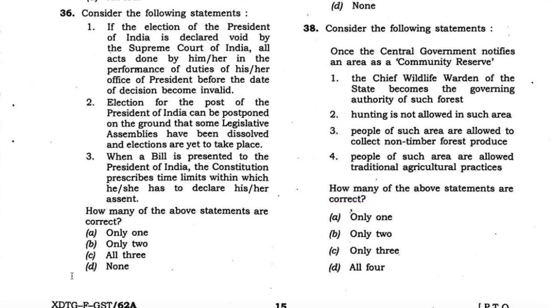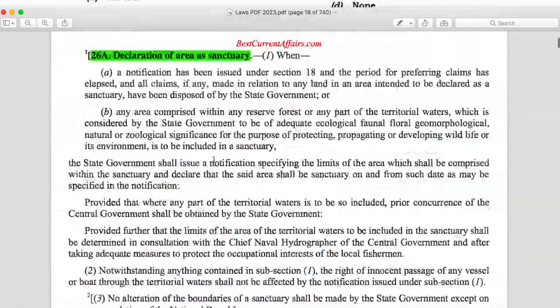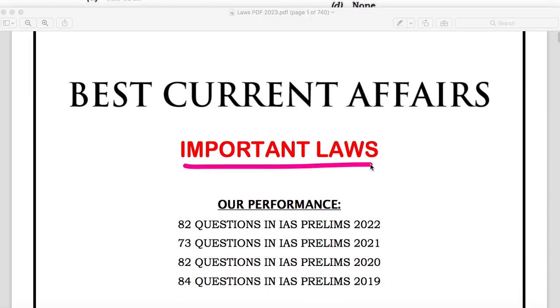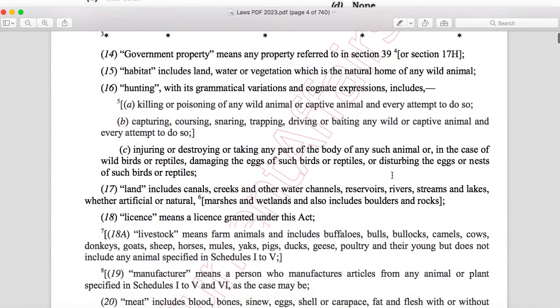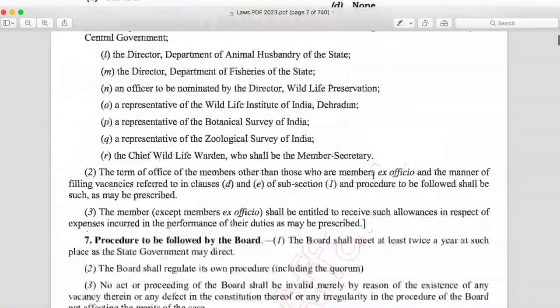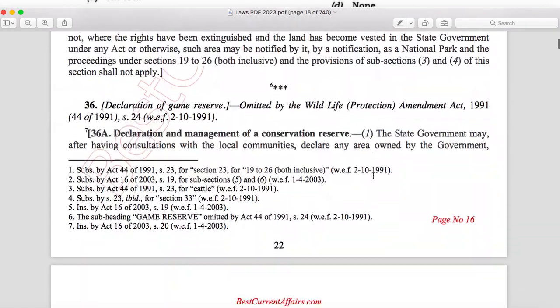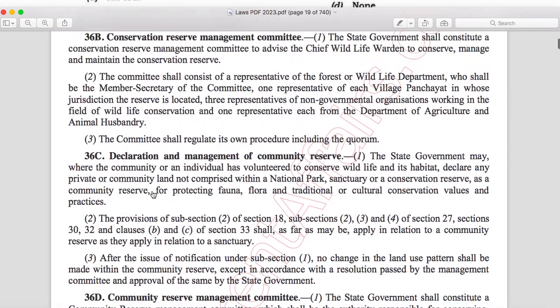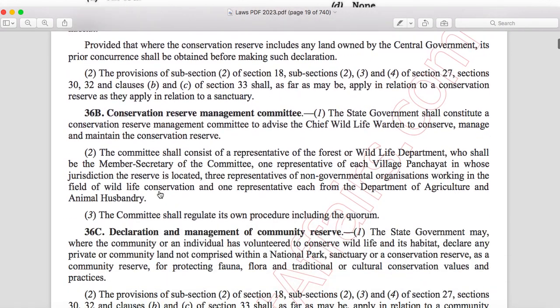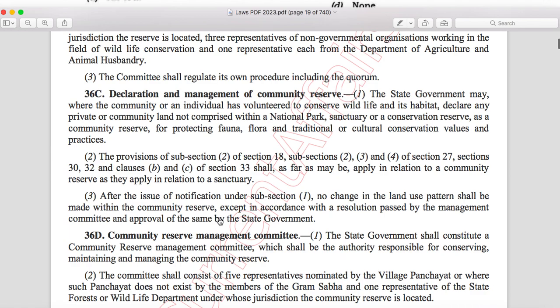Now see, this is our laws PDF. This is our important laws PDF that we give to the students every year, and the first law is the Wildlife Protection Act 1972. Now go to page 17 of this act. Here it is mentioned, declaration and management of community reserve.